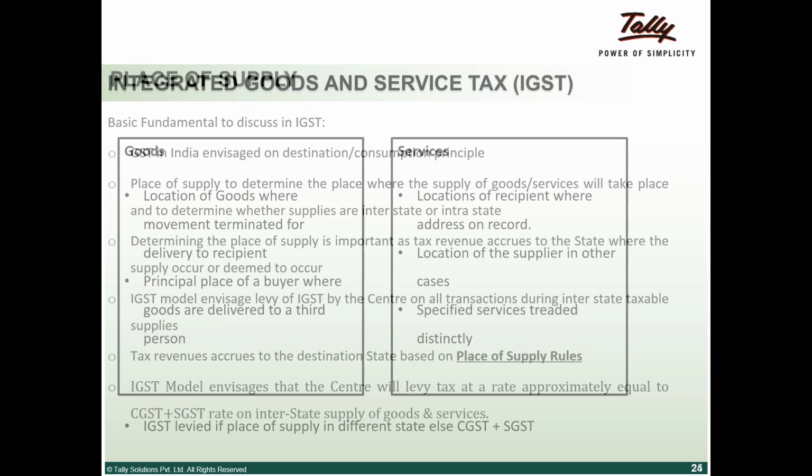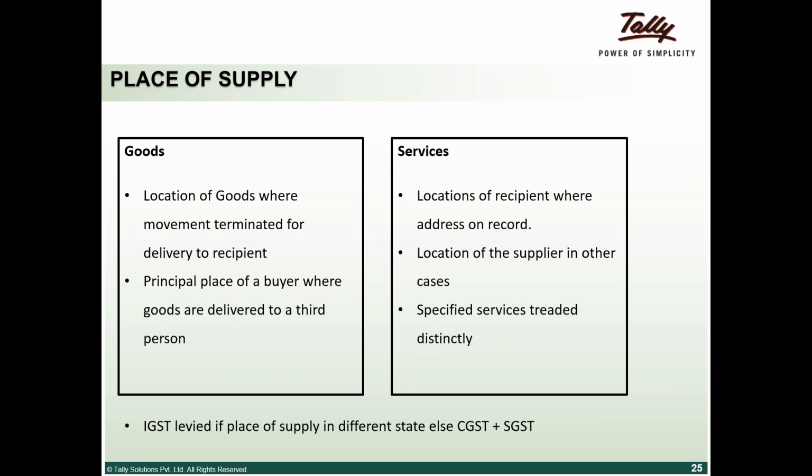Place of supply rules are an important aspect as far as IGST is concerned, because they determine whether the transaction has taken place within the state, where CGST and SGST are applicable, or between two states, where IGST is applicable. In case of goods, the place of supply is the location of the goods where the movement terminates for delivery to the recipient.